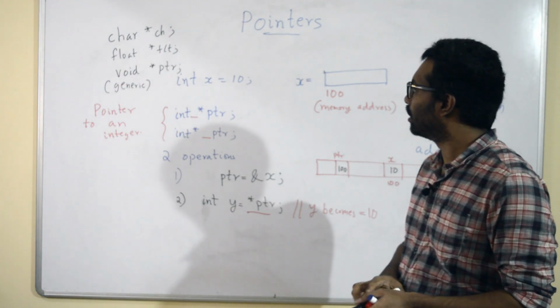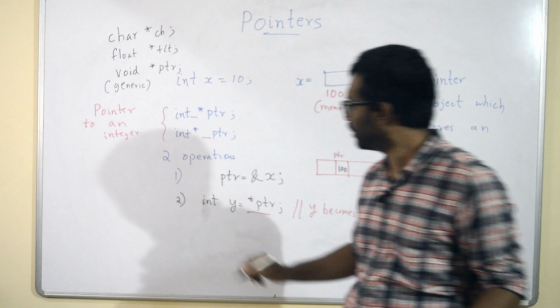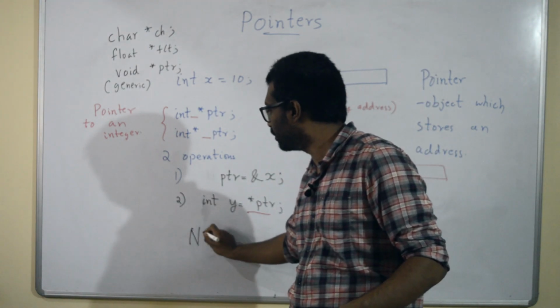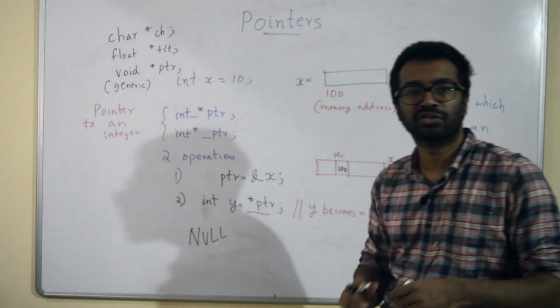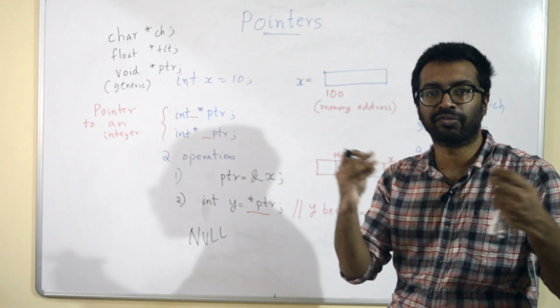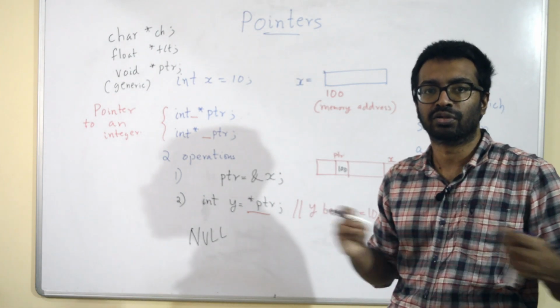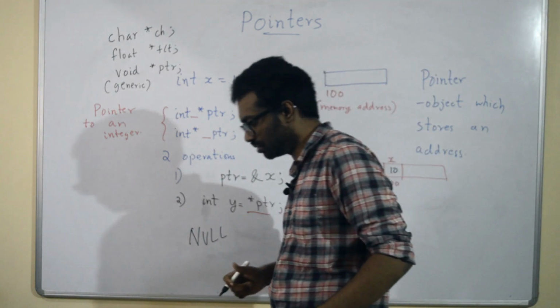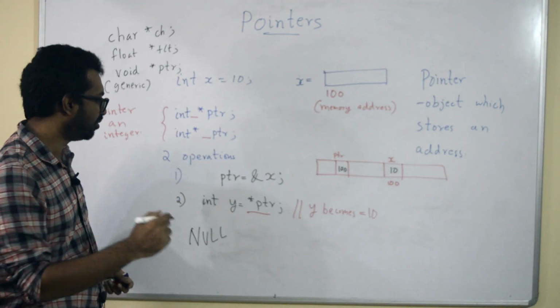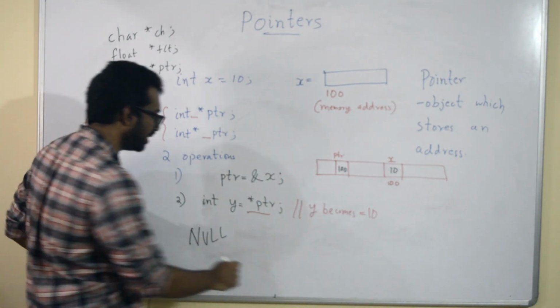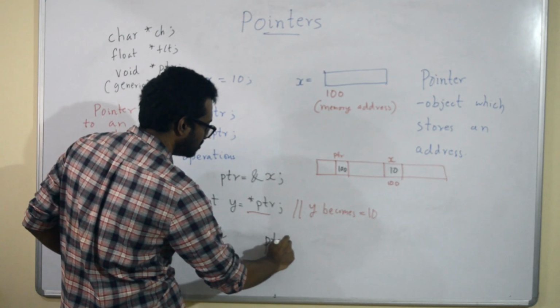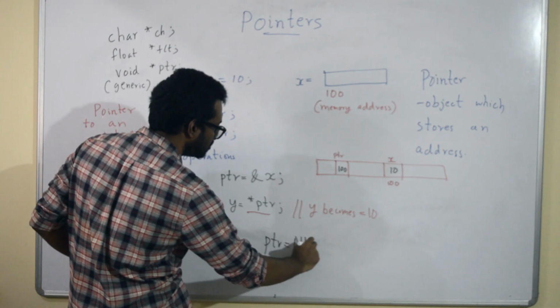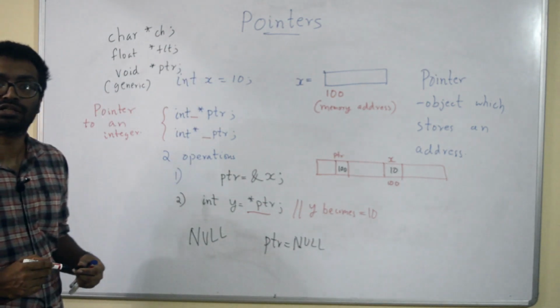Now there's another important pointer called the null pointer, which basically says the pointer value is null. Right now it's not pointing to any memory location. So I can initialize a pointer to null. I can write ptr is equal to null.